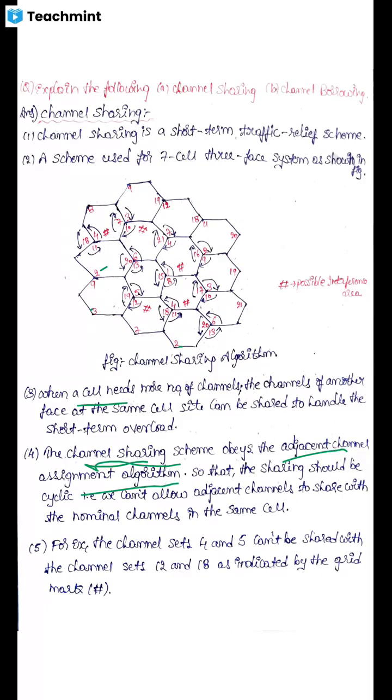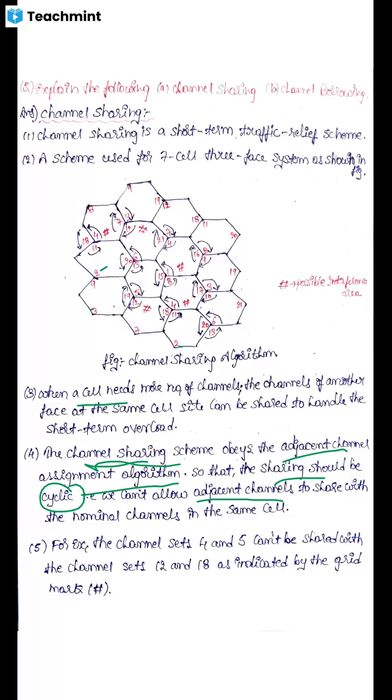It means the sharing should be cyclic. Why is it cyclic? To avoid adjacent channel interference. So to avoid adjacent or neighbor channel interference, we should follow the cyclic order in sharing the channels. So these are the introduction points.